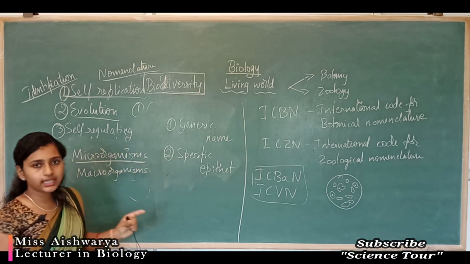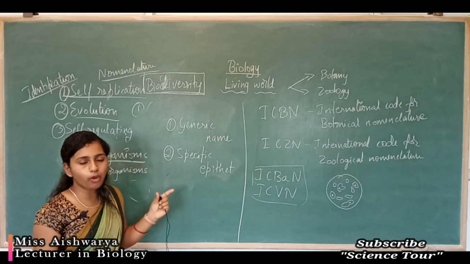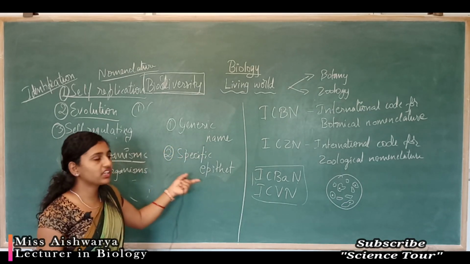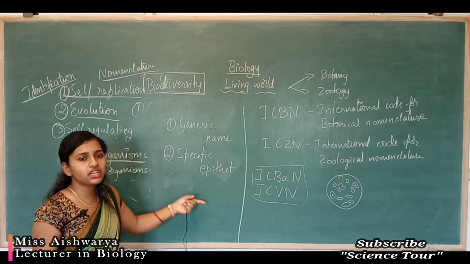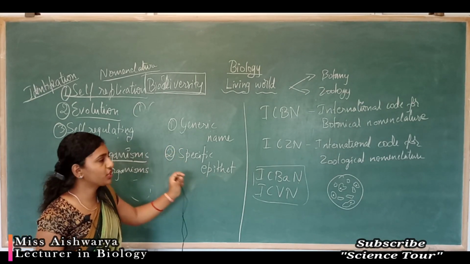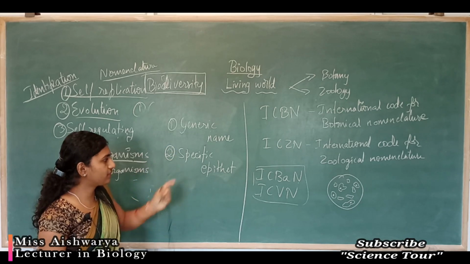The generic name is also called the genus, and the specific epithet is also called the species. So it contains two names, the genus name and the species name.